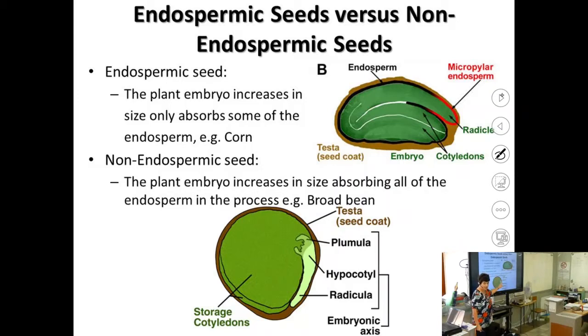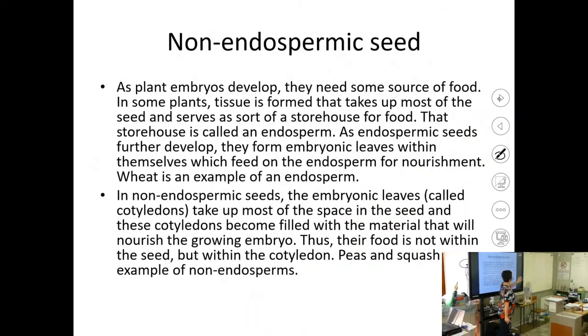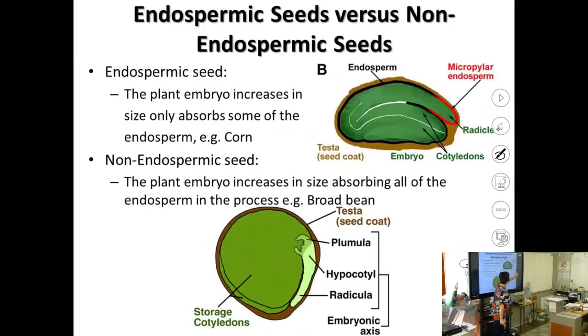Okay, you have that? Remember, you are higher level. Therefore, I'm trying to show you all the small parts of detail that they can ask you. Remember, Joshua, Janus, to be higher level is to know the detail in your book. You have a heading, non-endospermic seeds.